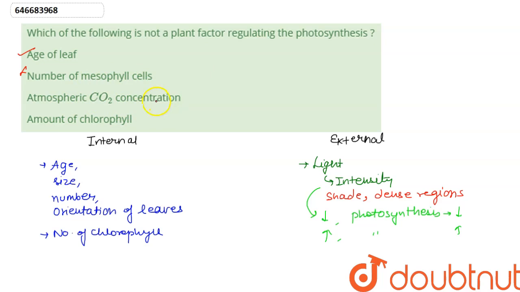Atmospheric carbon dioxide concentration, it affects the rate of photosynthesis. If it is greater than 0.05% of the current atmospheric carbon dioxide, then it might be fatal for the plant as well. The fourth option says amount of chlorophyll. Yes, the amount of chlorophyll also affects the rate of photosynthesis. So our answer to this question will be option number 2, number of mesophyll cells.